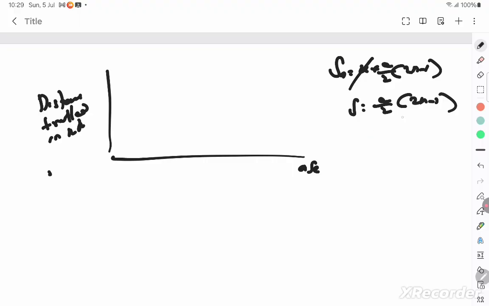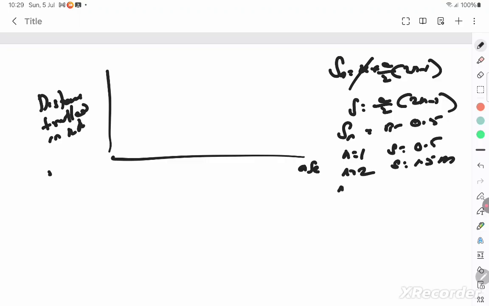So this becomes n minus 0.5. This is s, and put n is equal to 1, the distance will become 0.5. N is equal to 2, you put, the distance will become 1.5 meter. N is equal to 3, you put, and the distance will become 2.5 meter. So you get various distances, s1, s2, s3, s4.